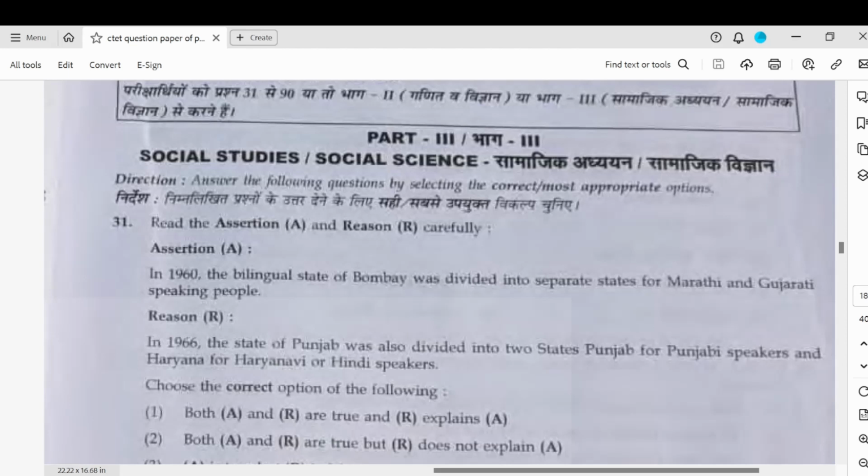So, hello and welcome. In this video, we are going to be discussing the social science paper of paper 2, which was taken on 21st January 2024. This is code M, and you can always check the questions as per the code that you have. So, let's dig in.